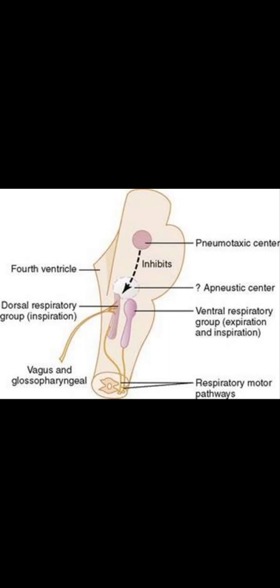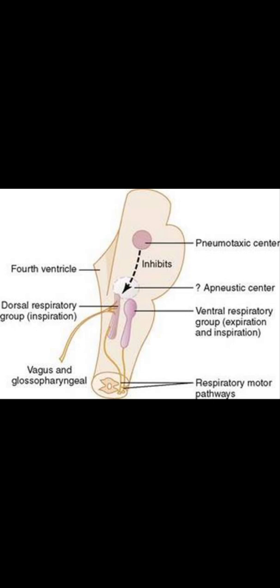Today we will discuss nervous regulation of respiration. There are two types of regulation of respiration. First one is nervous regulation, second one is chemical regulation. So let's discuss nervous regulation. There are two types of nervous regulation.